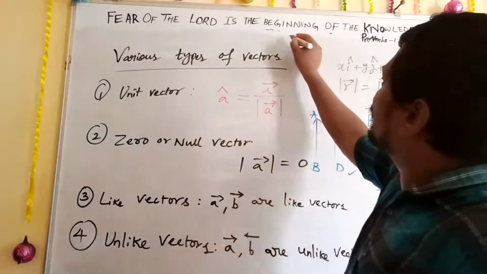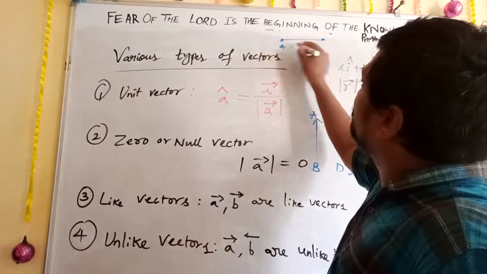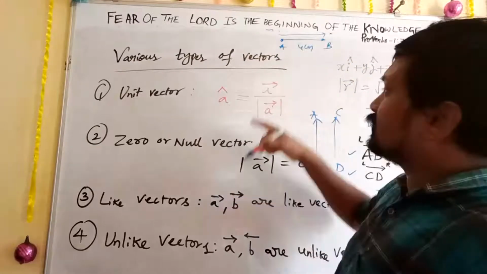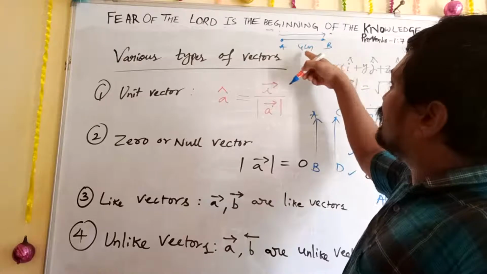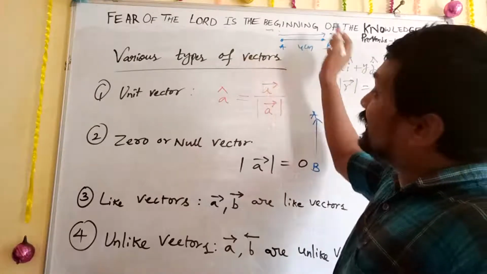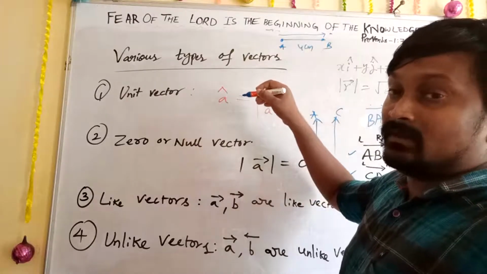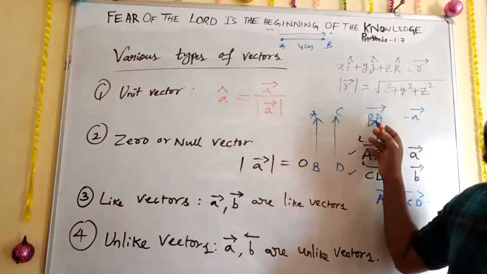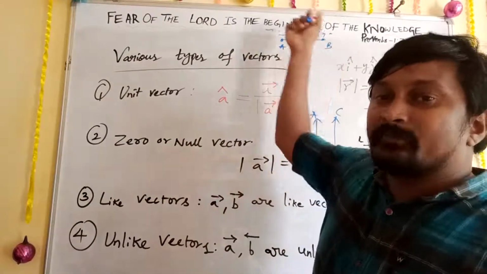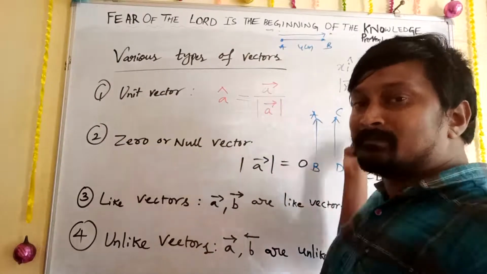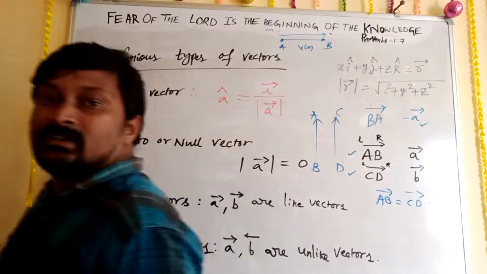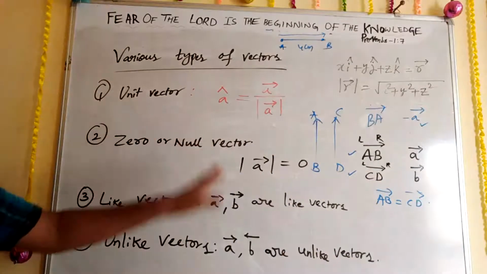For example, here I'll draw AB as 4 centimeter only. The beginning direction is this, so that's why we wrote AB vector as 4. Next, BA vector, we have to write minus 4. Clear now? So that was the reason BA vector is equal to minus AB vector. See here, the magnitude cannot be changed, but because of the direction change we need to keep it as minus. I hope you already learned this in your physics also. Right, I hope you all understood this.